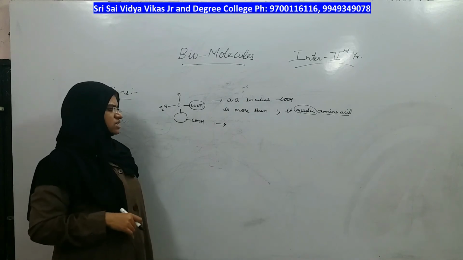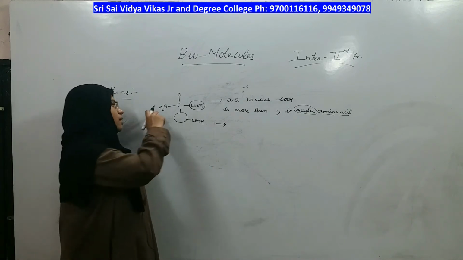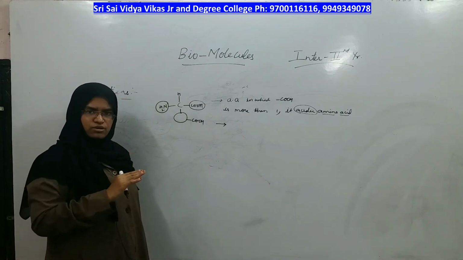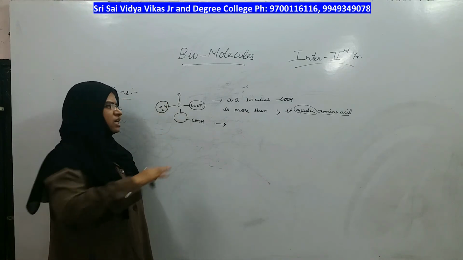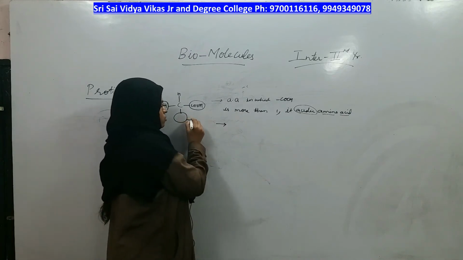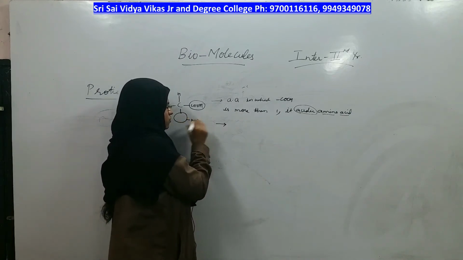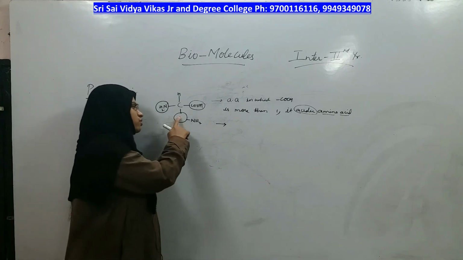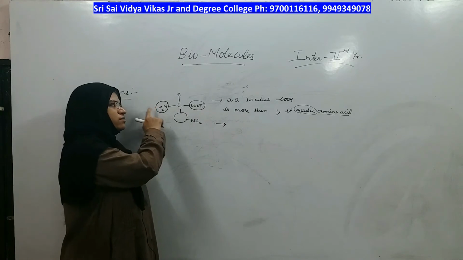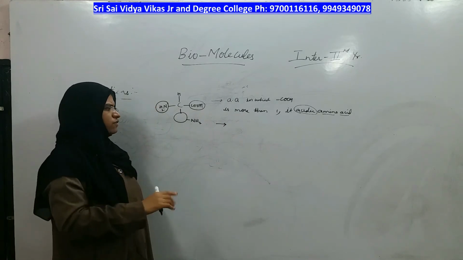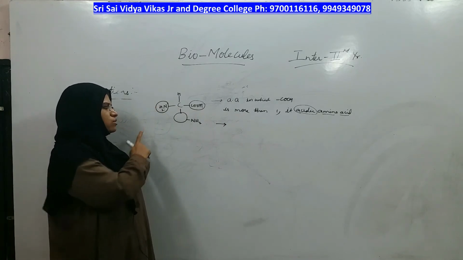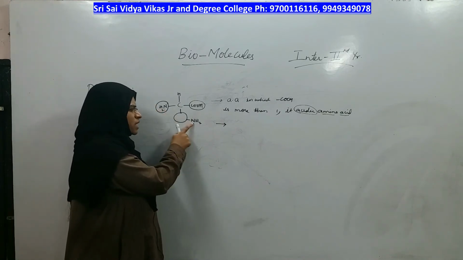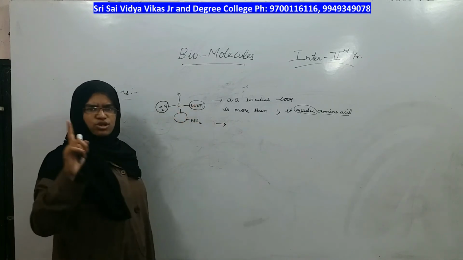The amino acid in which, apart from the one amino group which must be there, one more amino group is attached on the fourth group. So if you count the total number of amino groups, it is more than 1. Yes, amino groups are more than 1, but the acidic group is only 1, right?